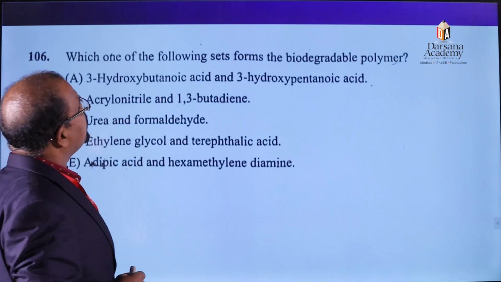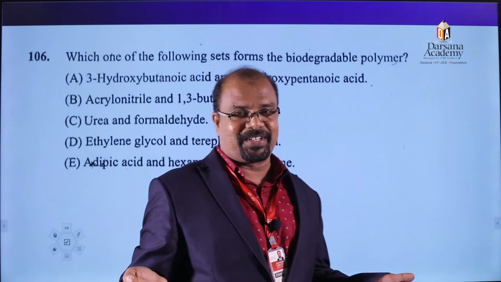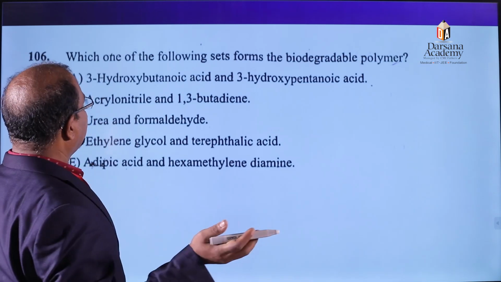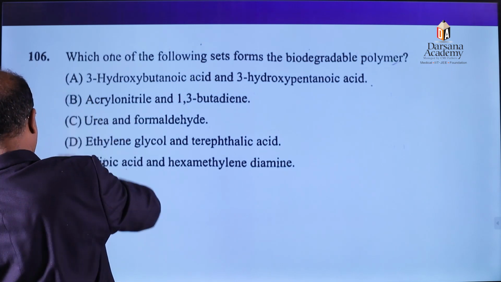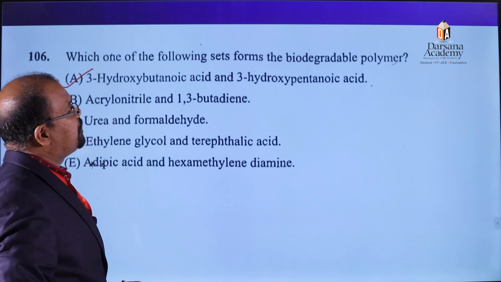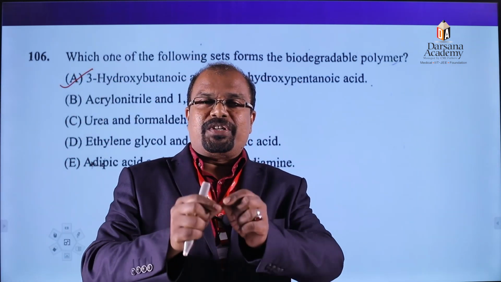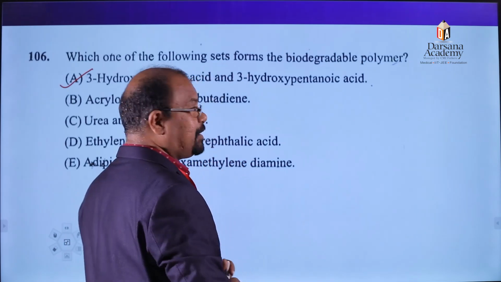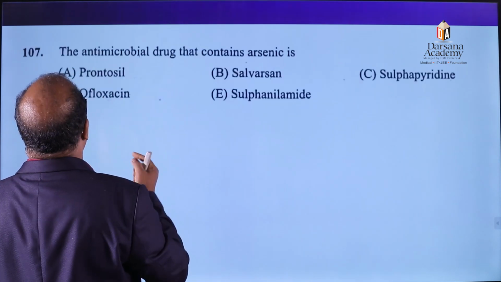Then the 106th question: which one of the following forms a biodegradable polymer? That is a very, very direct question. It can be from 3-hydroxybutanoic acid and 3-hydroxypentanoic acid. In this year's 2020 paper, most of the questions from other chapters are direct questions. We can see the same sentences in NCERT. So I think most of the questions are very, very easy. Now we can go for the next question.